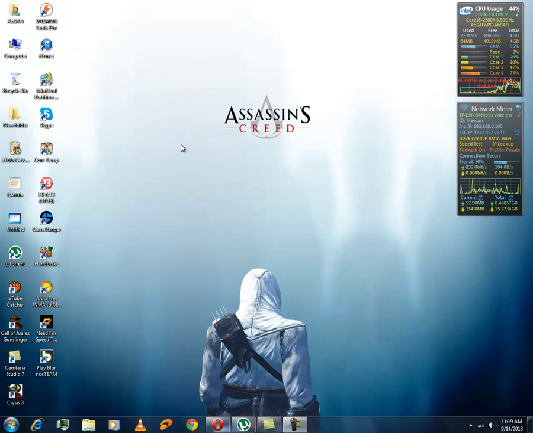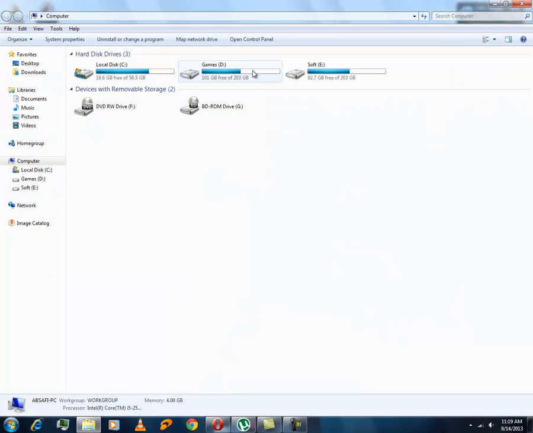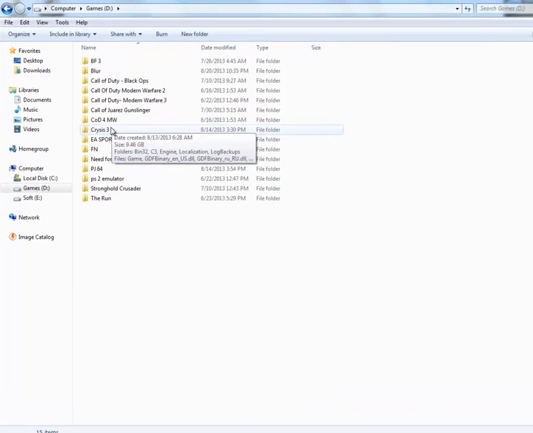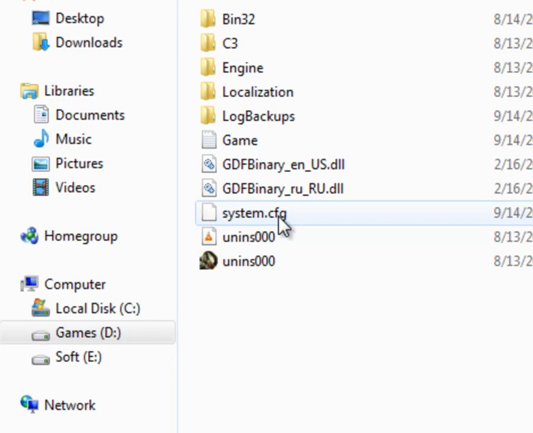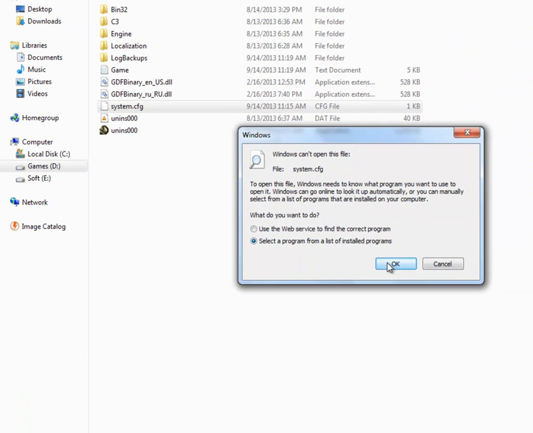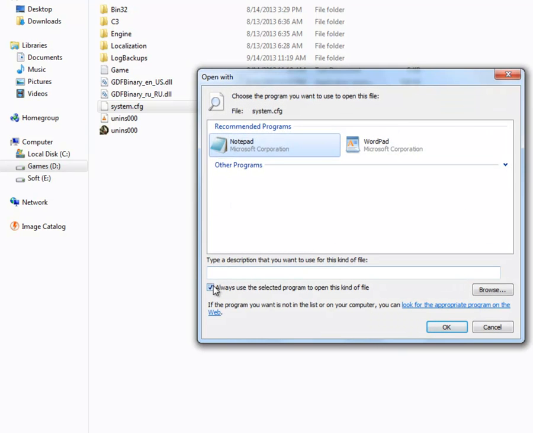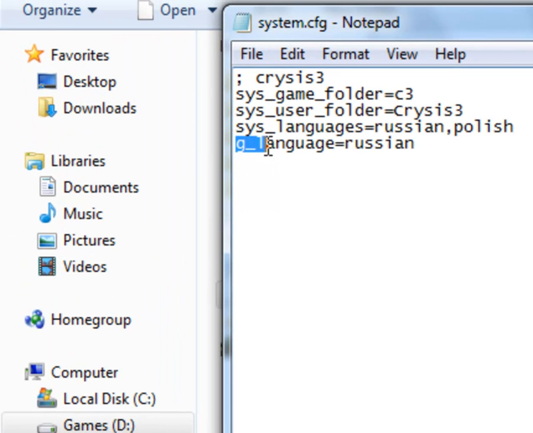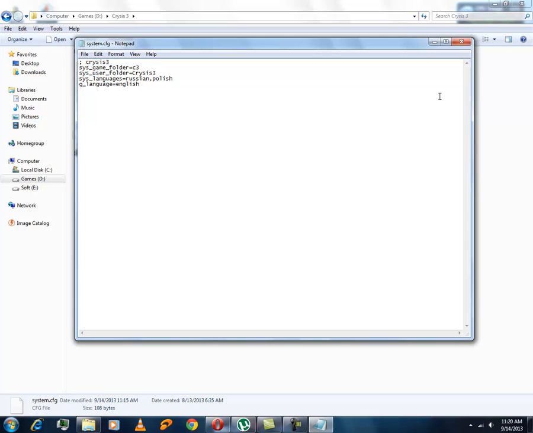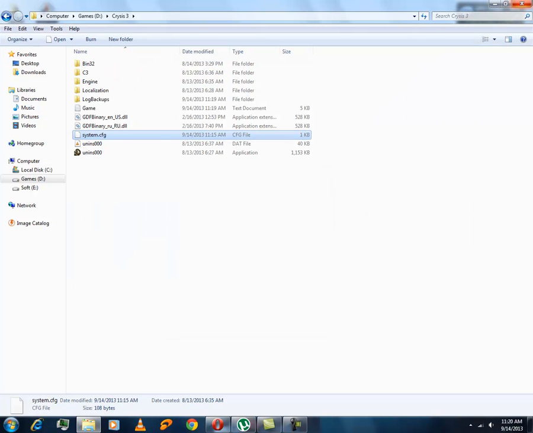What you have to do is go to your destination folder where you have installed Crysis 3, and there you will find a system.cfg configuration file. So double click it, select a program from the list and open it with Notepad. In the last line you will see that g_language is equal to Russian. So change it to English. Once you have done, just close it and save.